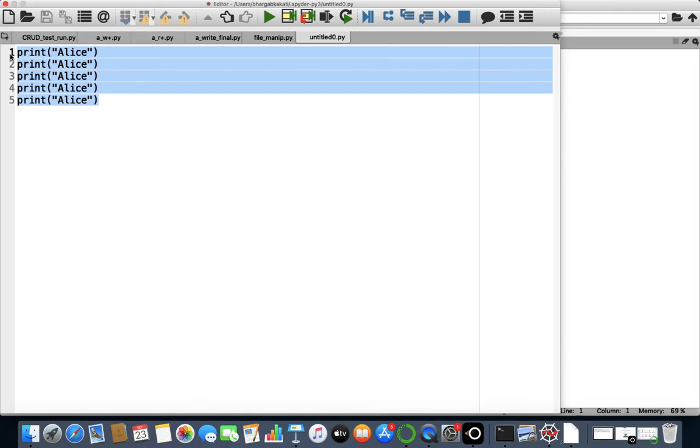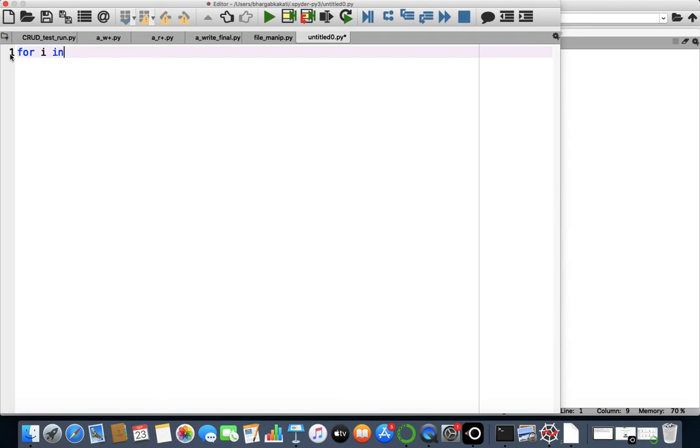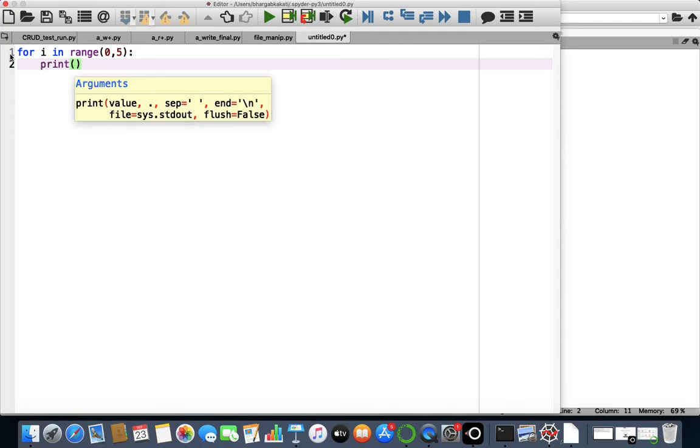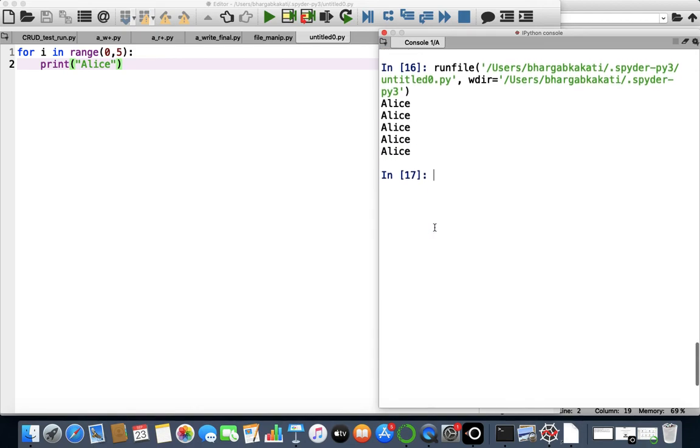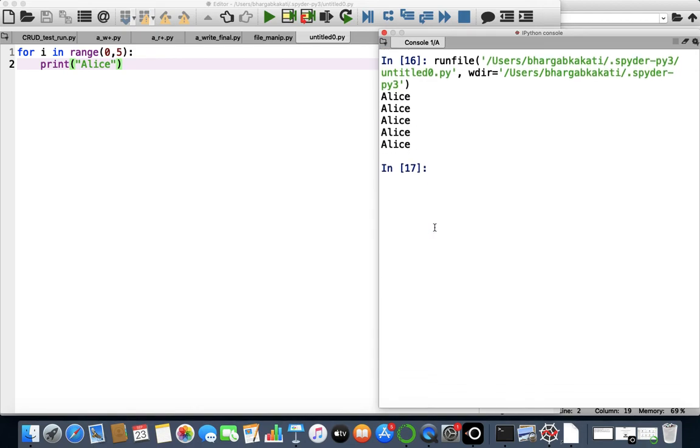Now this is just a brief discussion on iterative flow control. Regarding the detailed discussion, I'll be discussing it in the subsequent parts. So let's write a code: for i in range 0, 5. I'll be explaining it to you properly in the upcoming part. So here let's write print Alice and let's run it. So you will find that with just 2 lines I am able to display the output 5 times.